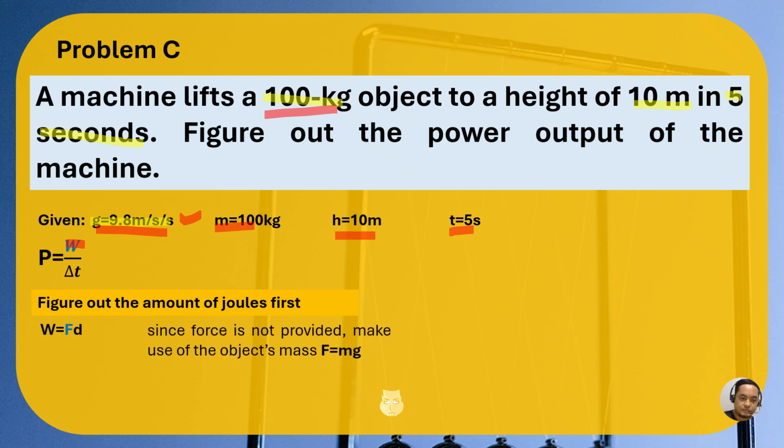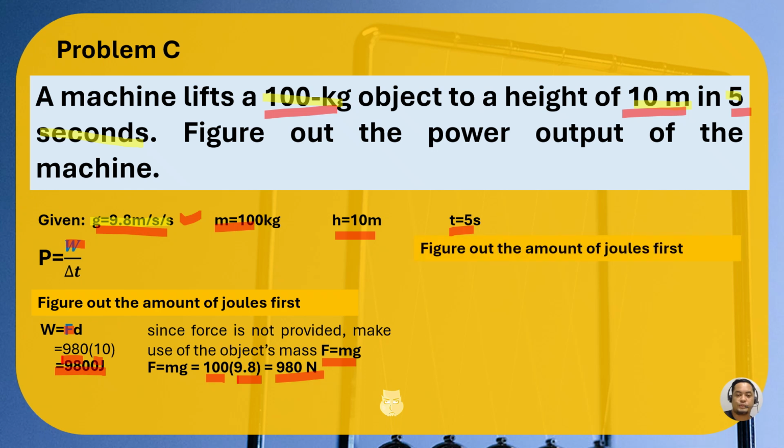Since force is not provided, make use of the formula F is equal to mg. In that case, 100, that's the mass, times the gravity. So you will have 980 newtons, and we will plug in that value here in our F. So 980 times 10, 10 is our displacement. So we have 9,800 joules as our work done here. And the time is 5 seconds.